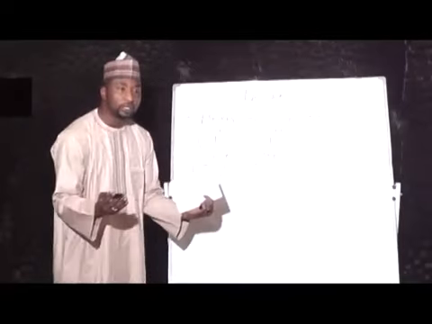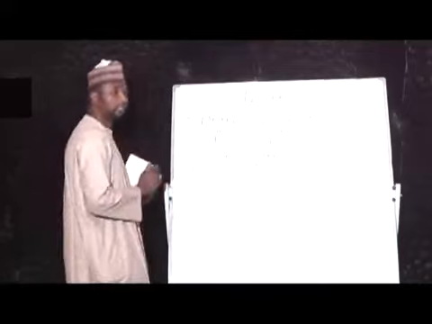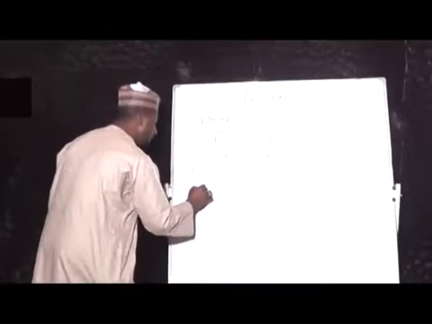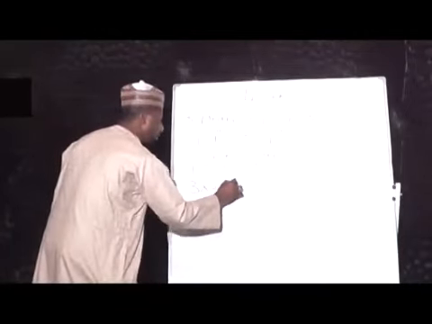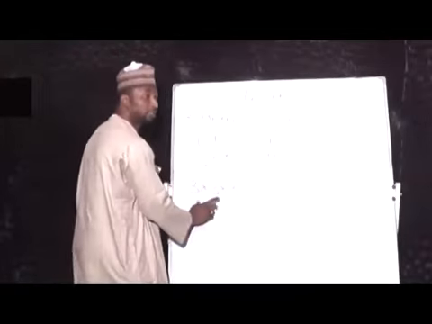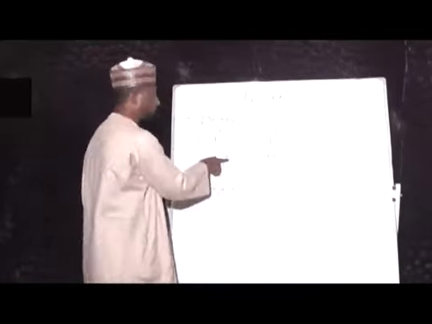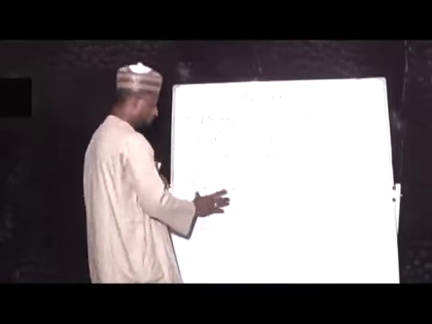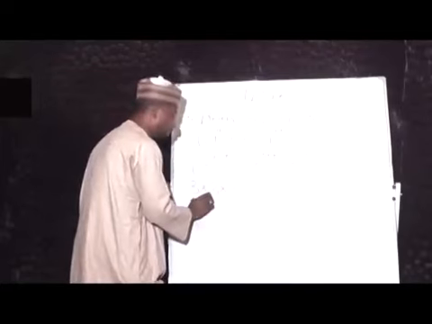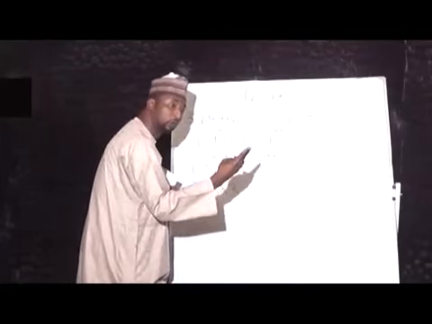Do you want us to put it in the extended form? Let's see. This is 3 raised to power 3, so 3 in 3 places. And this 3 in how many places again? 4 places. So I will have a combination of 3, 3, 3 in 4 places.